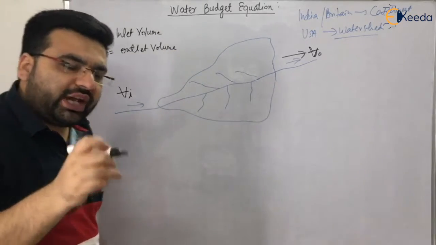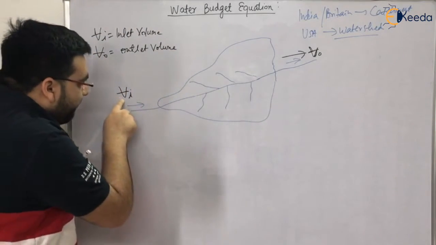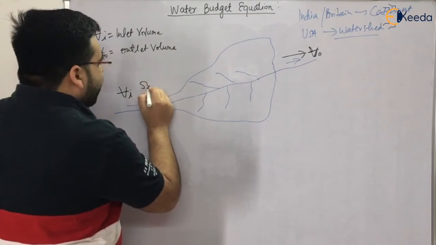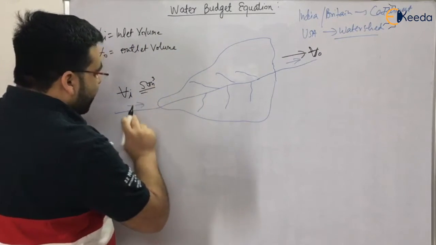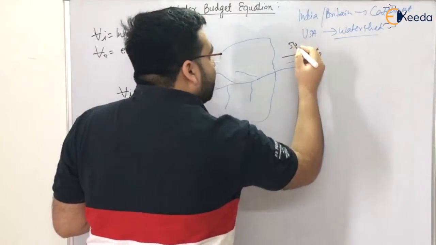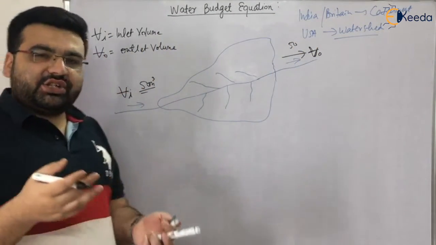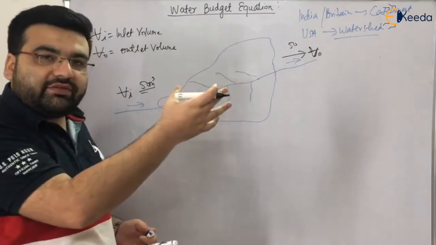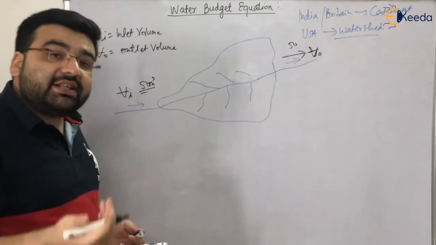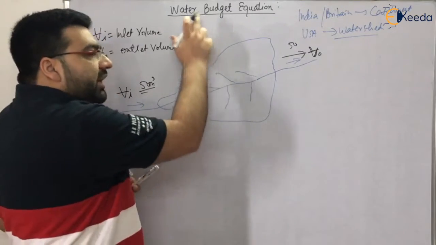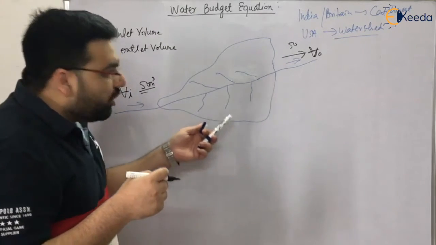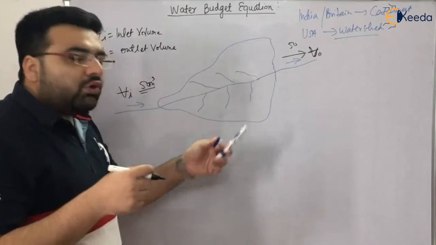Now what do you think? You tell me, will VI be equal to VO? Suppose that 50 meter cube of water is coming from this side. Will it be 50 or more than 50? It can change. It can be less than 50 or more than 50. If there is a lot of precipitation, it will be more than 50. If there is less precipitation, it will be less than 50. Why? Because there will be some infiltration, evapotranspiration, some runoff, and some water will go to the groundwater also.